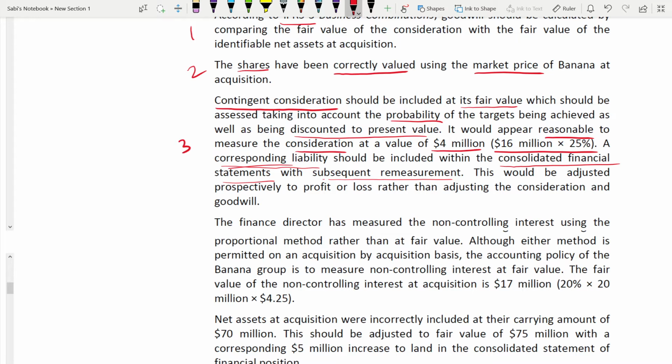This would be adjusted prospectively to profit and loss. Now, okay, you have told that it will go in the consolidated financial statements. Liability will go where? Statement of financial position. What about profit and loss? Something will go there, no? So this would be adjusted prospectively to profit and loss account also, rather than adjusting the consideration and goodwill. Okay, it will be adjusted there also.